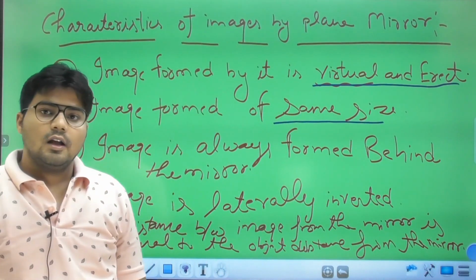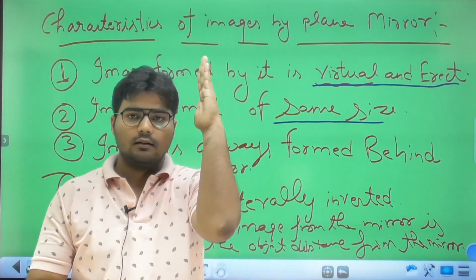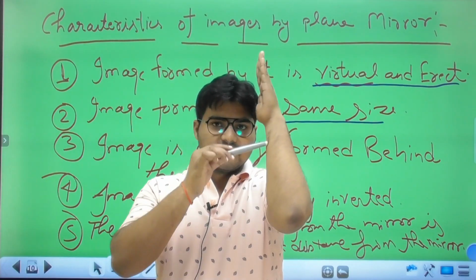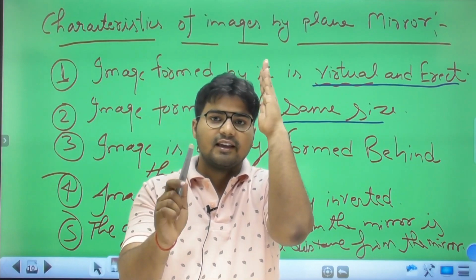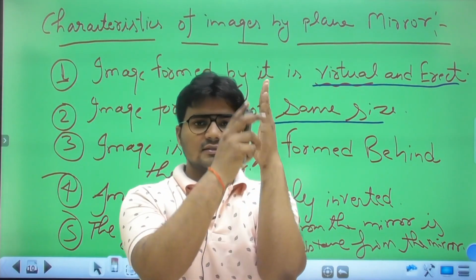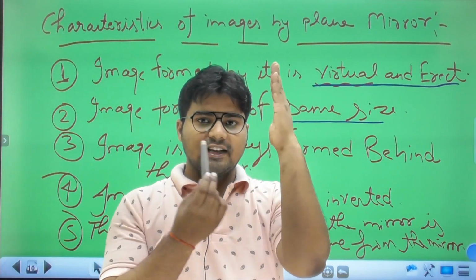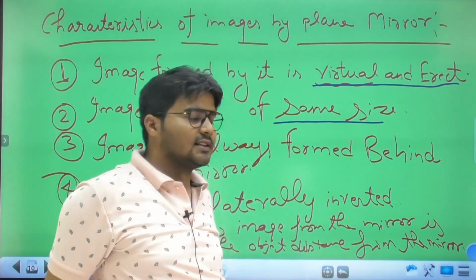Clear? Suppose there is a plane mirror and the object is on this side. The distance from the object to the mirror is equal to the distance from the image, which is found behind the mirror, to the mirror. This is the fifth condition, so take it as a screenshot.